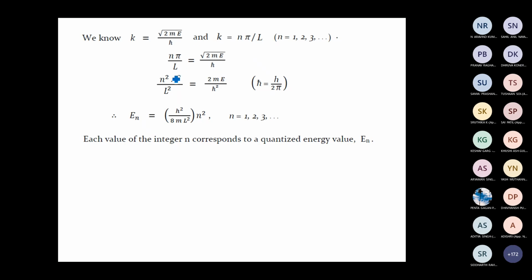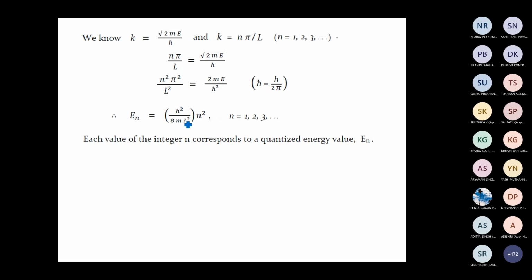If you square on both sides, n square pi square by L square must be equal to 2mE by h bar square. We know that h bar is equal to h by 2 pi. So if you substitute and simplify, we get an expression for energy. Energy will be equal to h square by 8mL square into n square.